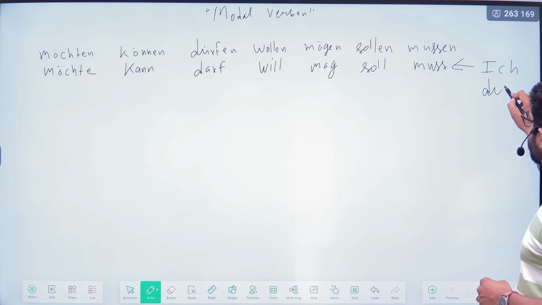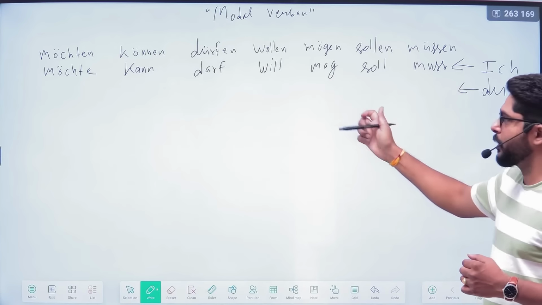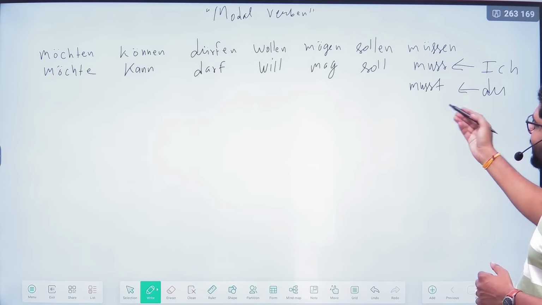After that, for du, you have to remember the first ich conjugation, and after that you can immediately add the st ending.